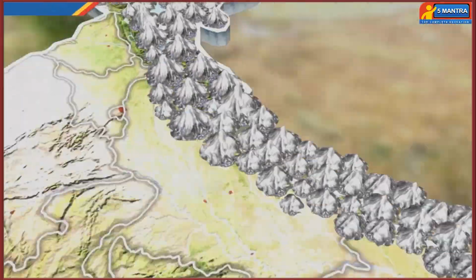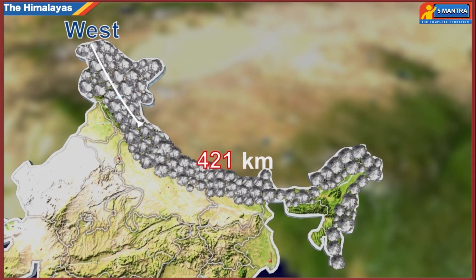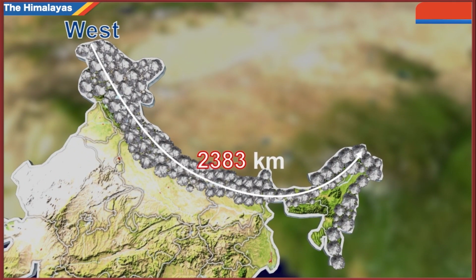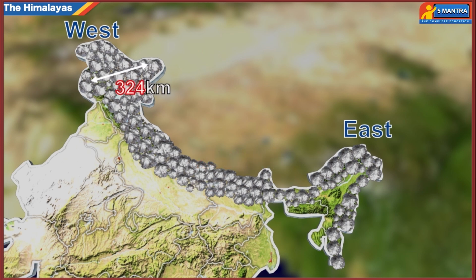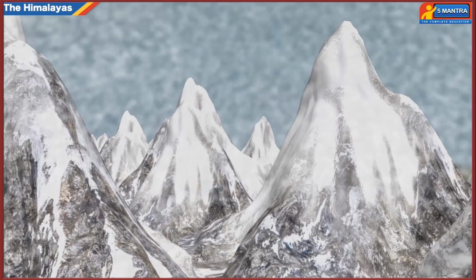As we can observe in this video, the Himalaya stretches from west to east with a distance of 2400 km and forms an arc-like structure. Their width is 500 km in the west and 200 km in the central and eastern parts.